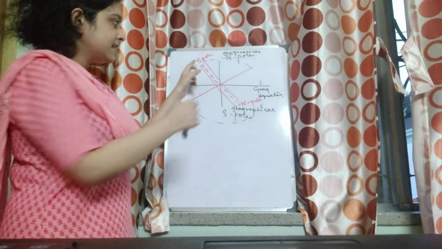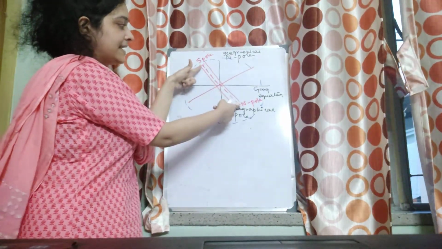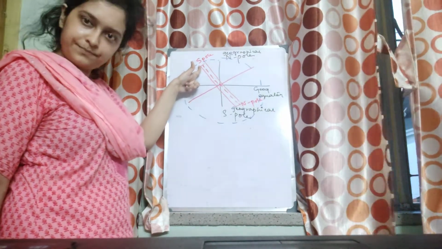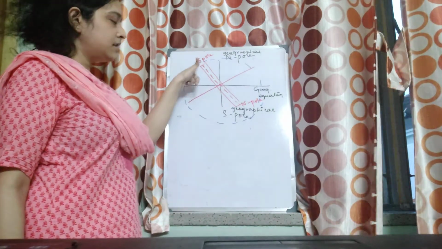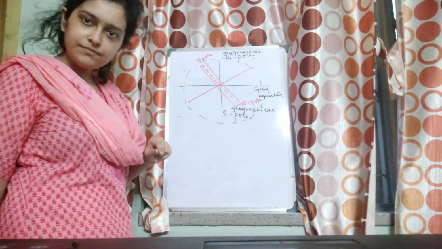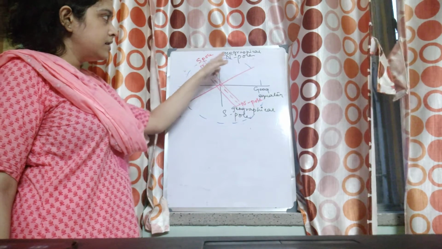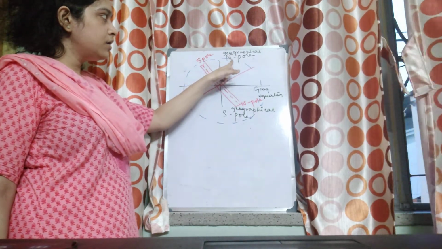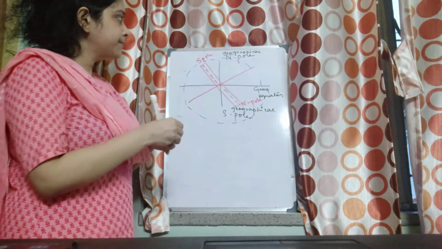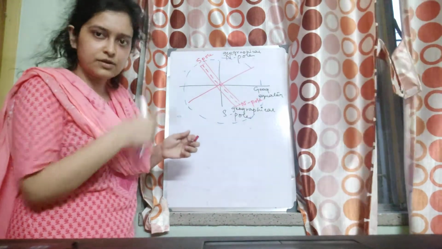Now just see, this is the earth behaving like a magnet. Magnetic south pole of the earth, magnetic north pole of the earth. Geographical north pole, magnetic south pole of the earth, okay? Obviously, I have drawn this on the surface of the earth.